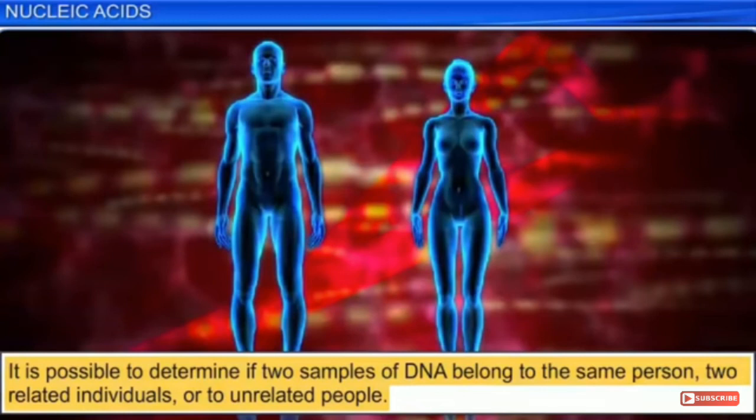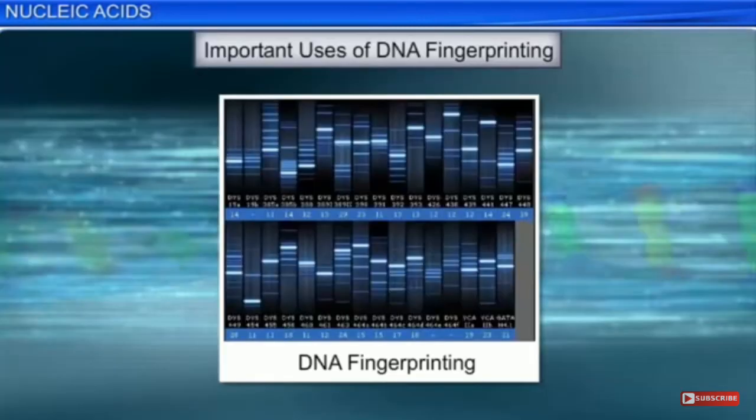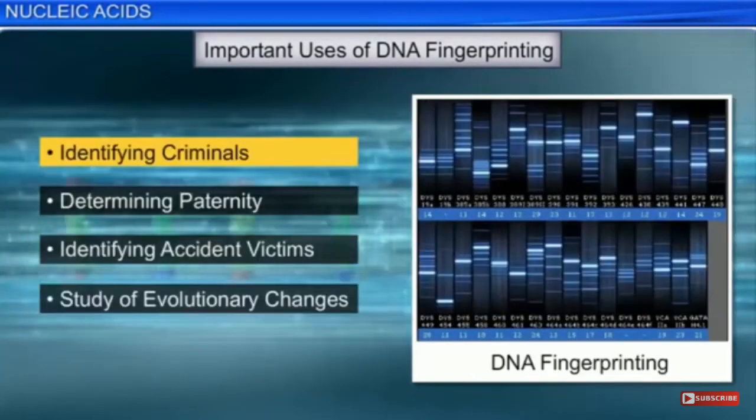It is possible to determine if 2 samples of DNA belongs to the same person, 2 related individuals or 2 unrelated people, because we go for having DNA as a genetic code. Important uses of DNA fingerprint. जो हम genetic code की information बात कर रहे हैं कि जो हमें sequence पता होती है उसको हम बोलते हैं DNA fingerprinting. It is useful for identifying criminals, determining paternity, identifying accident victims, study of the evolutionary changes.